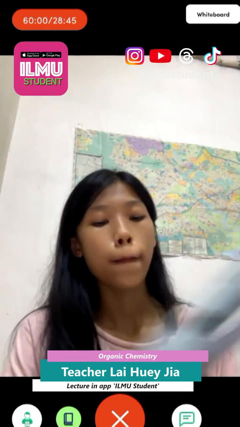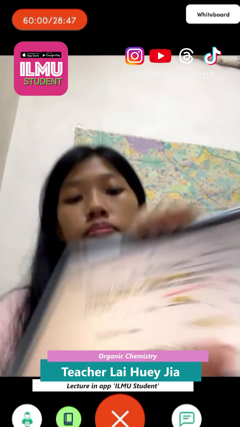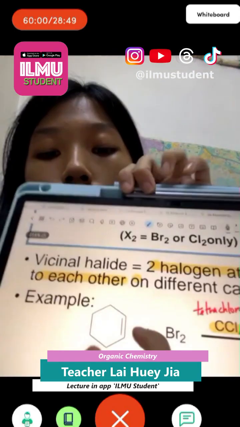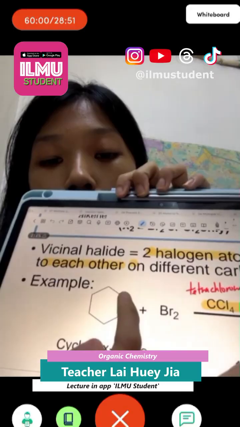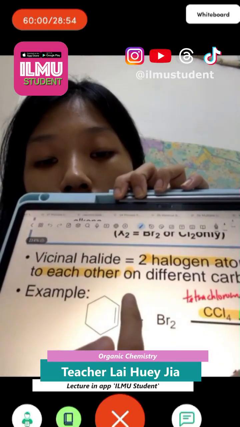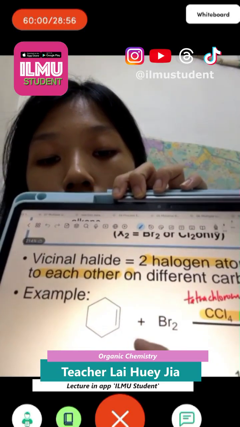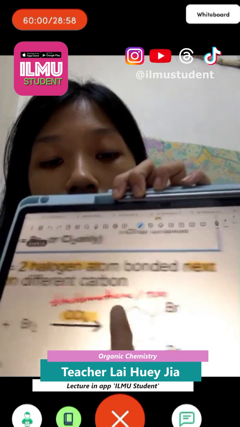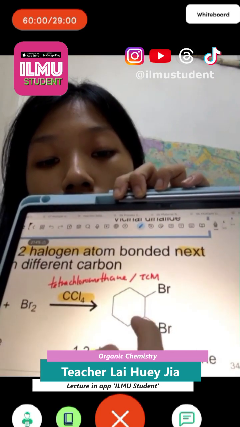This is the cyclohexene. Here is the double bond. As we want, we will break the double bond, adding one Br here, one Br here, so the double bond disappears, adding two Br.